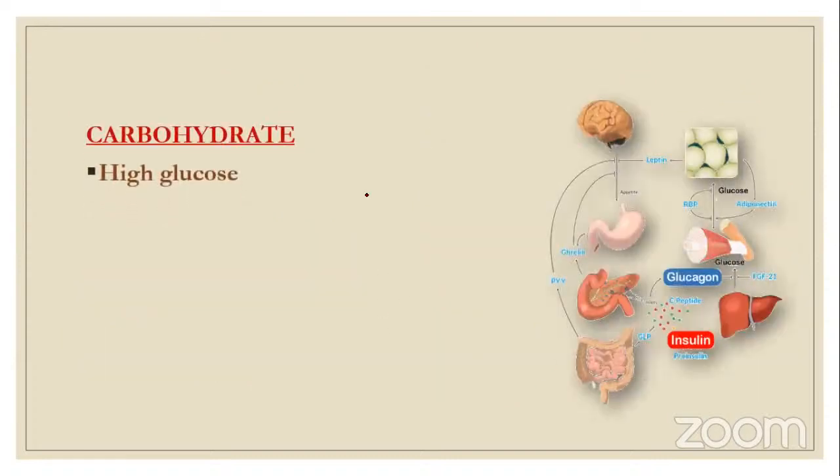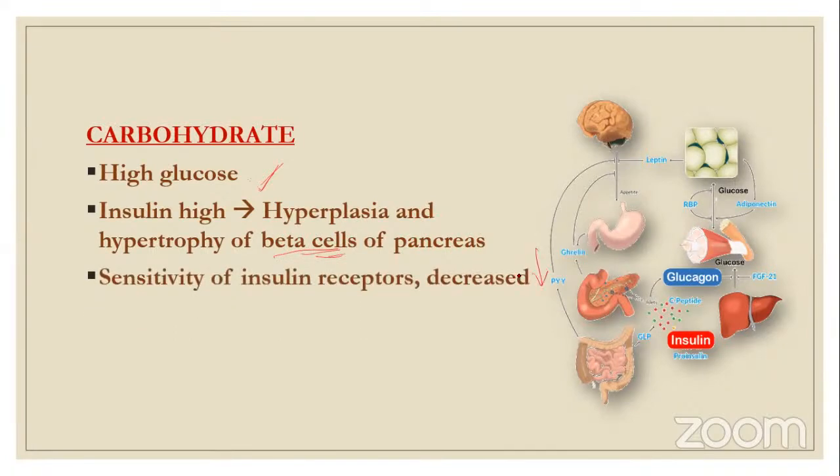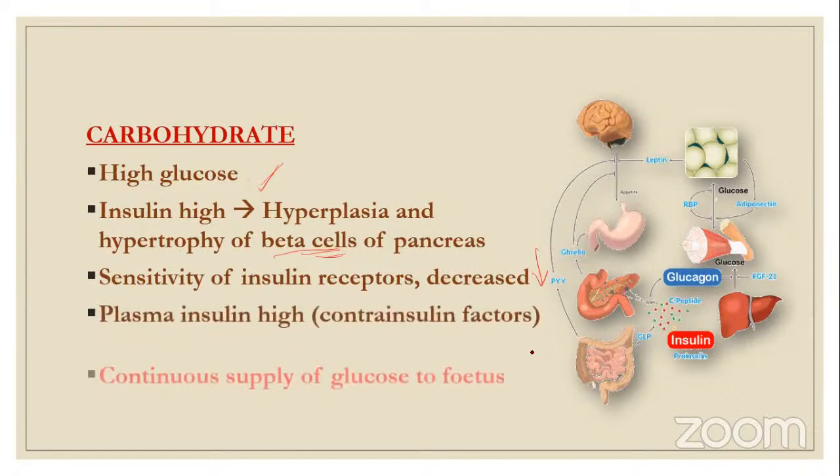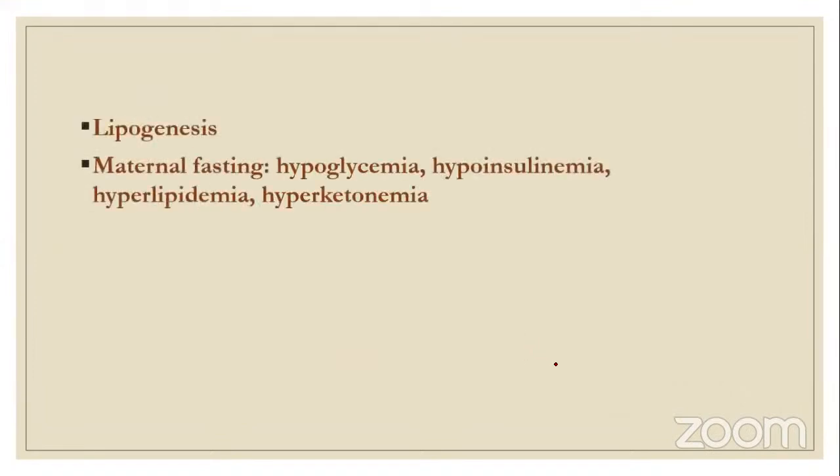Next, carbohydrates, again high glucose. Why? Because there is increased demand for the fetus. And insulin is high. There is hyperplasia and hypertrophy of beta cells, which are the insulin-secreting cells. Sensitivity of insulin receptors is decreased. Why is sensitivity decreased? So that the fetus can take up more glucose, so that the mother is not consuming the glucose which is produced. And plasma insulin is high, and then there is a continuous supply of glucose to the fetus, which is very much needed so that the fetus continues to grow. And there is lipogenesis,